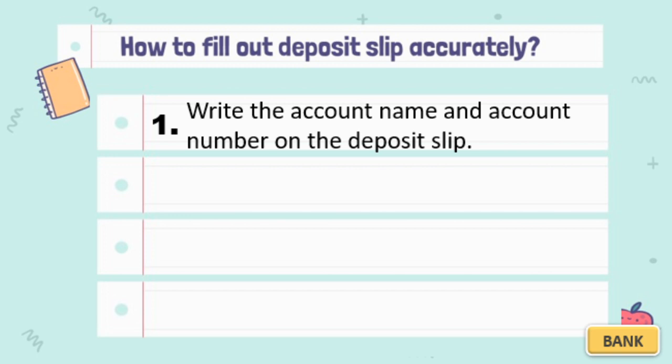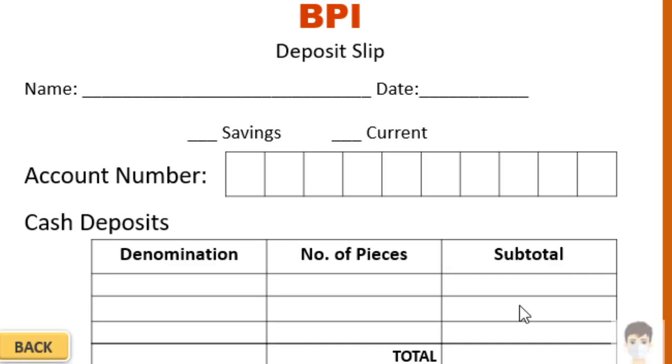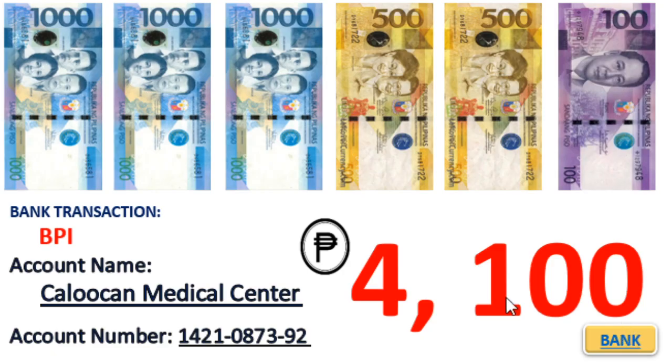First one, you have to write the account name and account number on the deposit slip. Take note of the account name and account number of the deposit slip. So we have to get our copy. This is our account name and this is our account number.